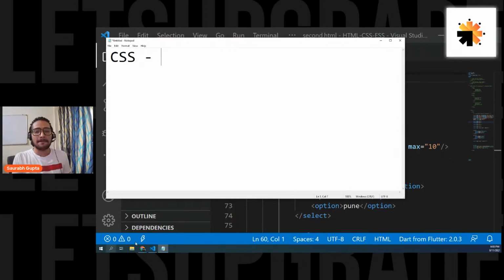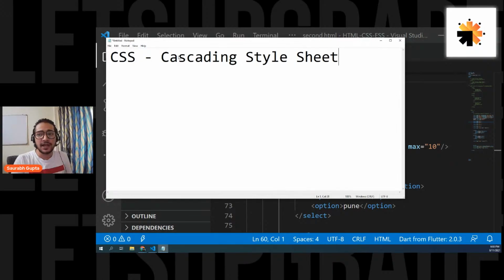Don't worry. Okay, so now guys, today we are actually starting with something called CSS. So what is CSS first of all? First of all, I would like to tell you the full form. The full form is Cascading Style Sheet. And don't mind my spelling if I am incorrect somewhere. CSS basically stands for Cascading Style Sheet.